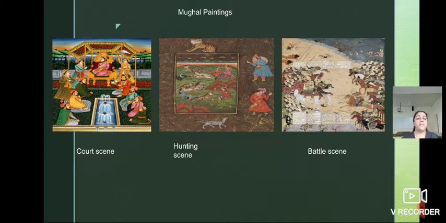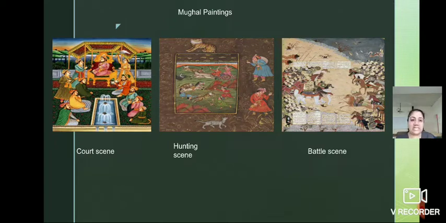This is also one of the best examples of cultural heritage. What we can say is that India is blessed with a rich culture. And children, these depicted court scenes, hunting scenes and battle scenes from Hindu epics like Mahabharata and Ramayana. Just now we have seen the serials, isn't it? Mahabharata and Ramayana during the lockdown period. Yes or no? So these scenes are from the Hindu epics, that is Ramayana and Mahabharata.